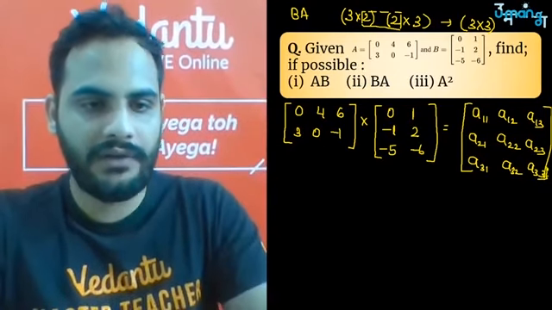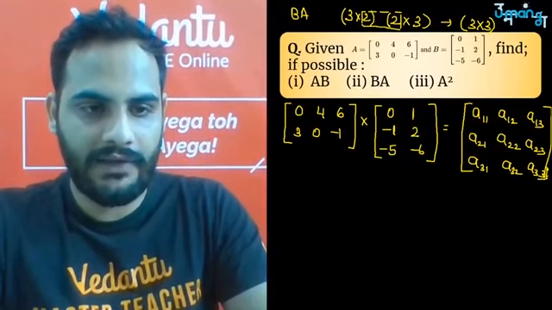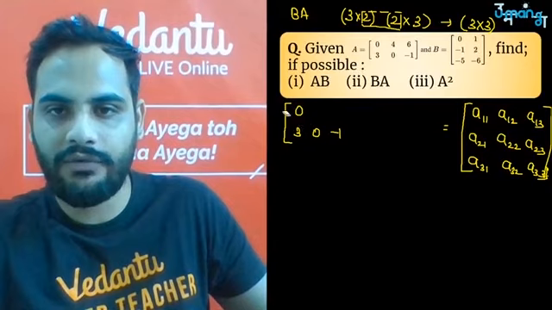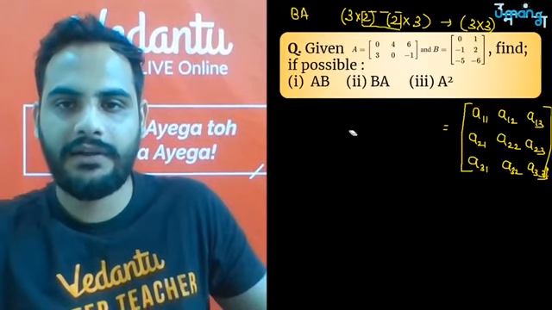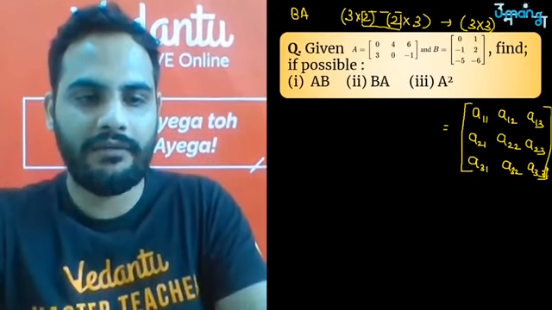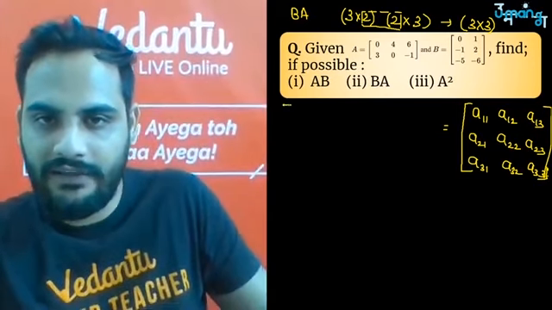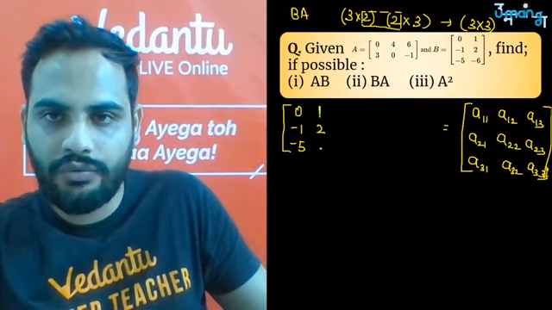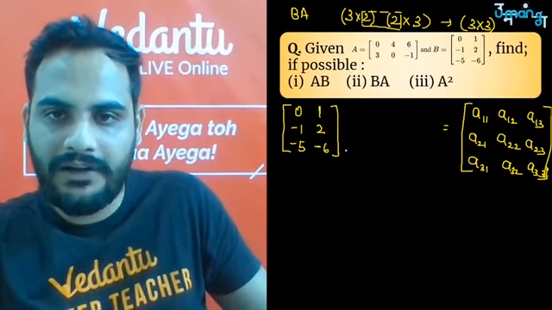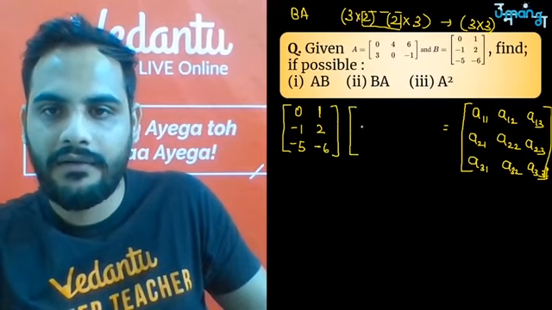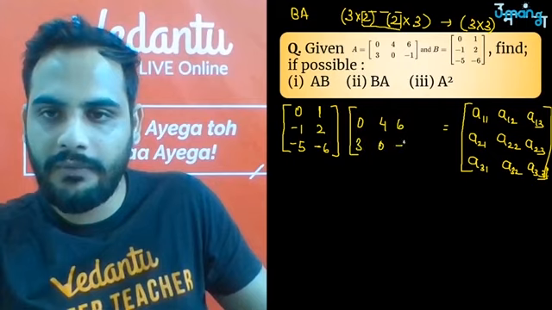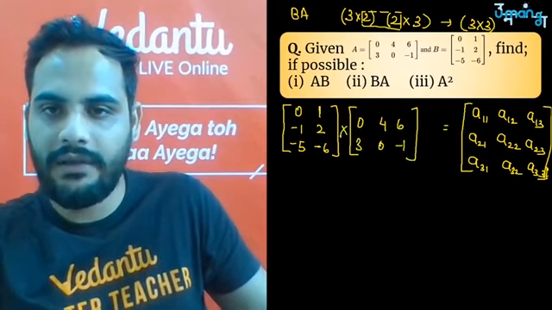That is easy. Acha, wait, I have written the order here wrong. I have to write B into A na? I have written A into B. I have to write B into A. Correct. I have written A into B, which was wrong. So first I will write B, that is 0, -1, -5, and here 1, 2 and -6 multiplied with A. So 0, 4 and 6, 3, 0 and -1. Okay, now it is correct.